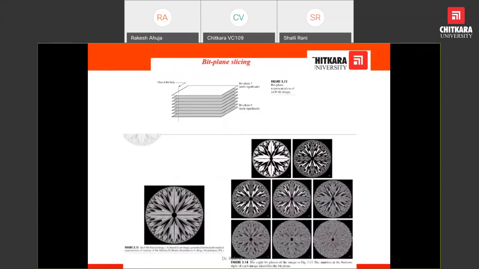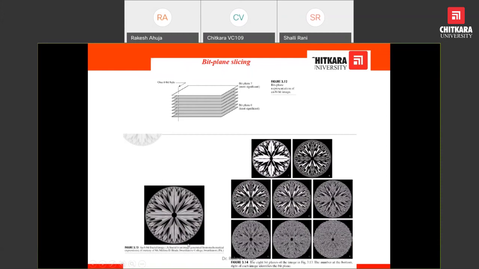This is bit plane slicing. Suppose a pixel is represented by 8 bits, that is 2 raised to power 8. One pixel needs 8 bits to store, so 8 bit plane images are possible. Starting from 0, the planes are 0, 1, 2, 3, 4, 5, 6, 7.